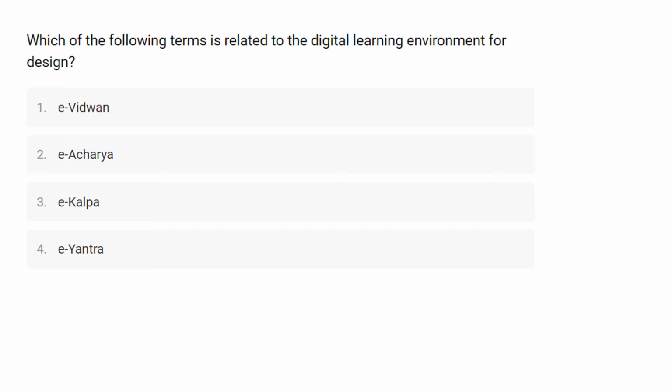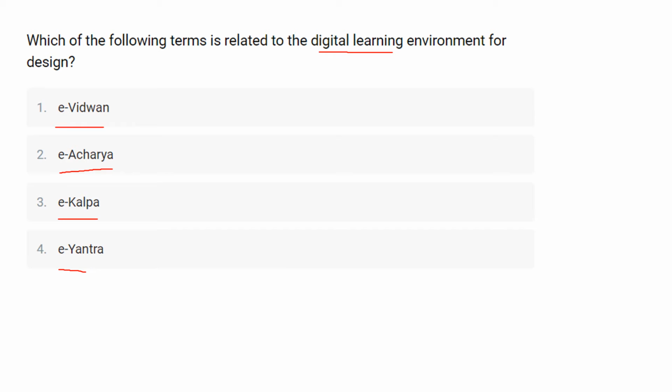Which of the following terms is related to the digital learning environment for a design? So here in this question they ask which of the following terms is related to the digital learning environment for a design. The first option is e-Vidwan, second option is e-Acharya, third option is e-Kalpa and the last option is e-Yantra.